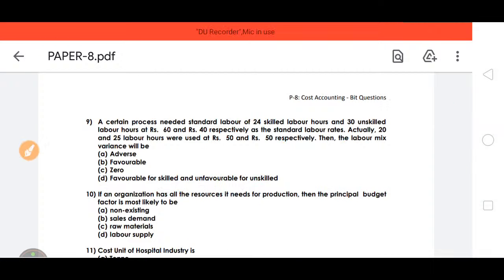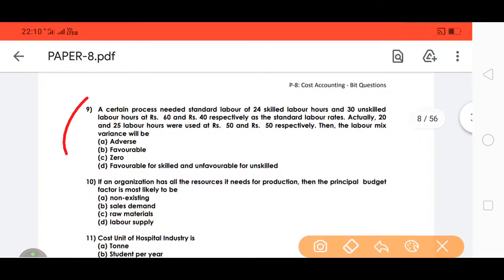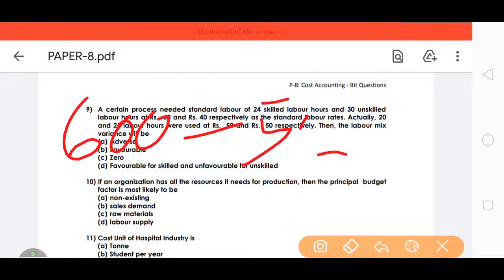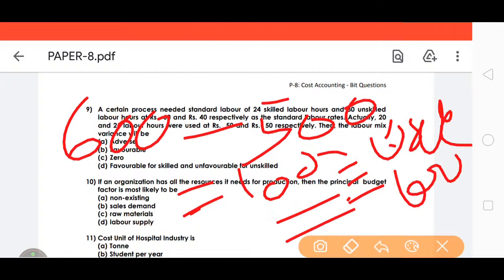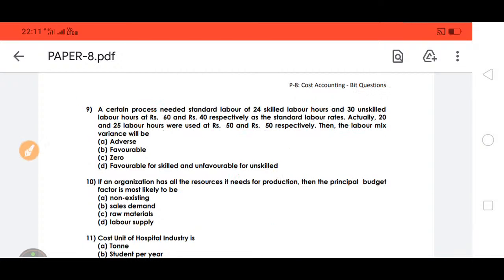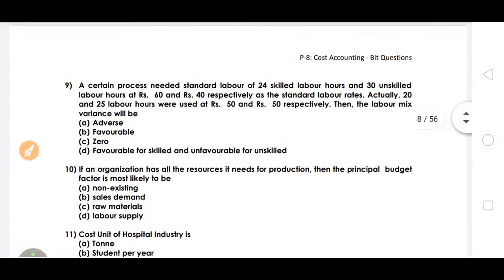We already got 600 as the standard labor hours rate, minus the labor hours used, 100 minus 100 equals 0. So C is the answer.